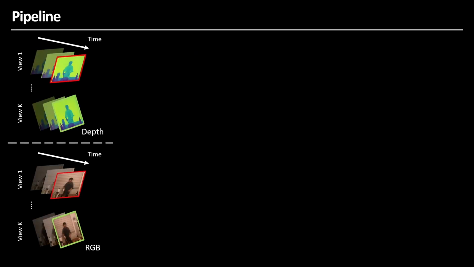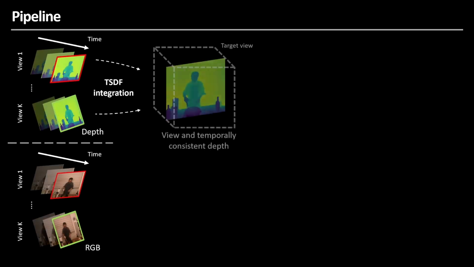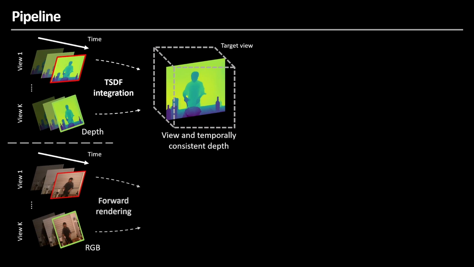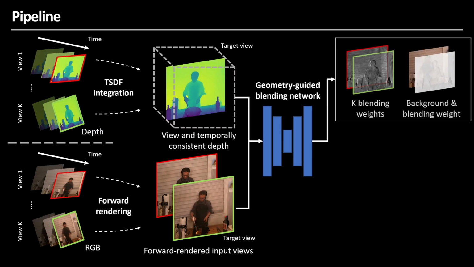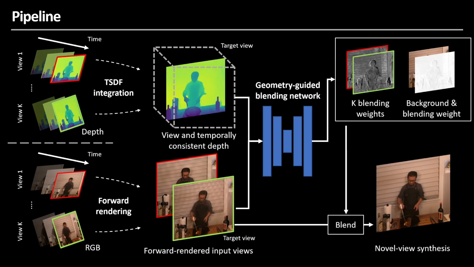Given multiple camera RGBD inputs, we first integrate the depth information into a TSDF to generate a view temporally consistent depth in the target view. Next, we forward render the RGB and depth from each input view to the target view. These forward rendered features are fed into our network to compute blending weights and a background image. Finally, we blend the forward rendered inputs using these weights and background.